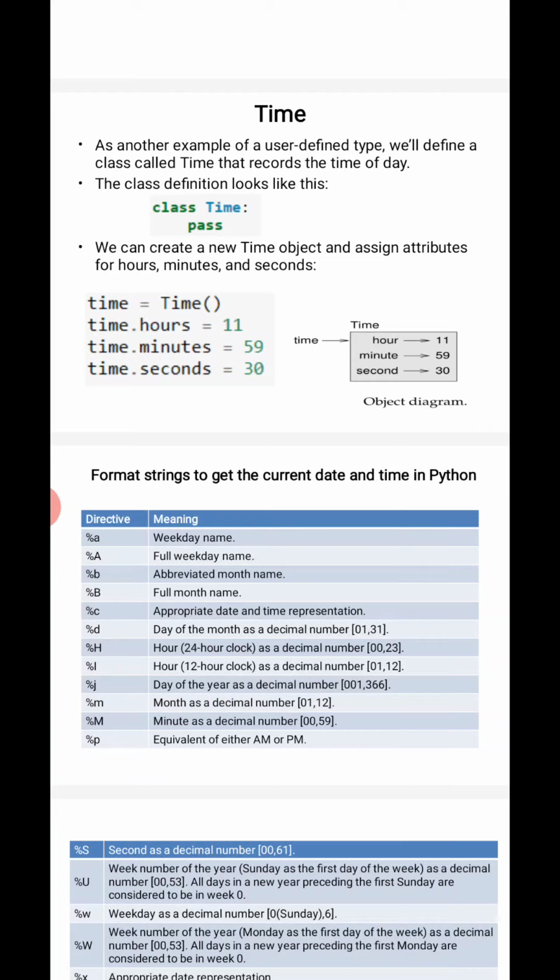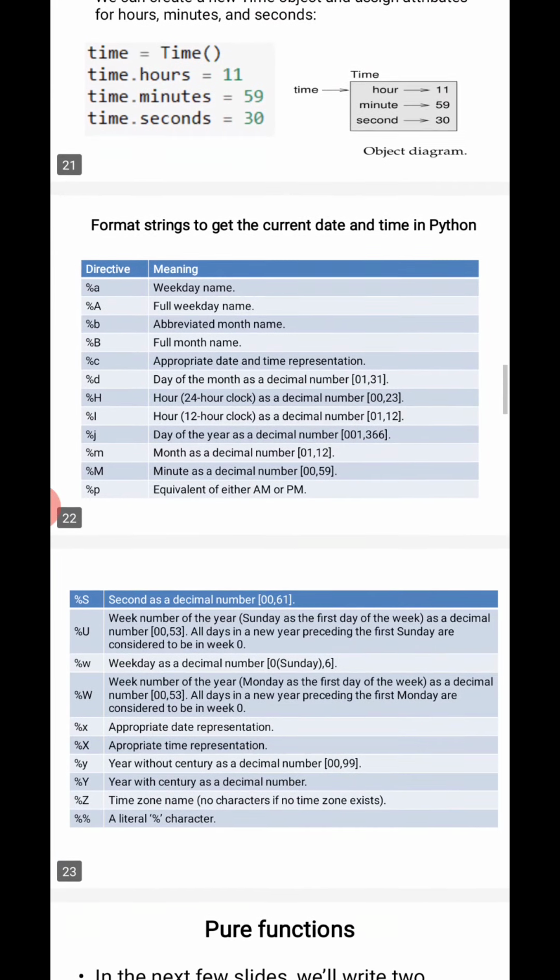As I told you in the last session, pass will not be doing anything, it just conveys that it is null. As I told you, with time.hours, minutes and seconds, here I have an object called time. I will be assigning a few attributes called hours, minute, second, and a few values: 11, 59, 30. That is 11 hours, 59 minutes, 30 seconds. That is what this example will be doing.